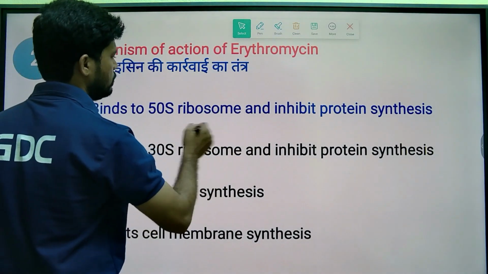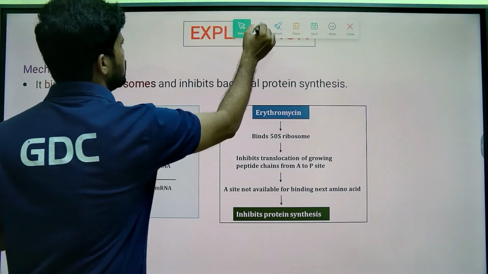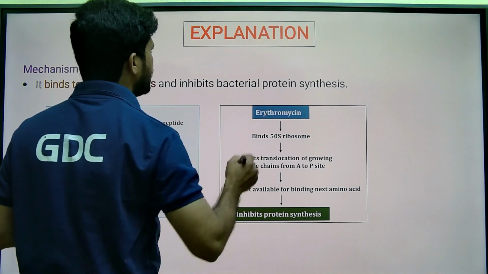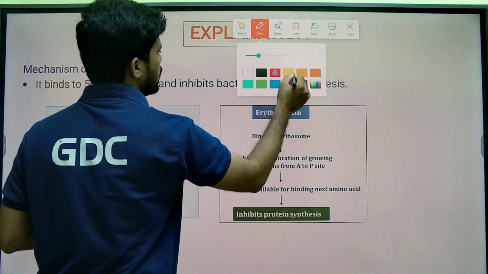This explanation is very important for your competitive orientation.